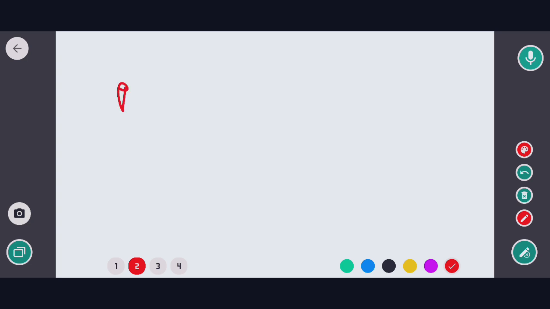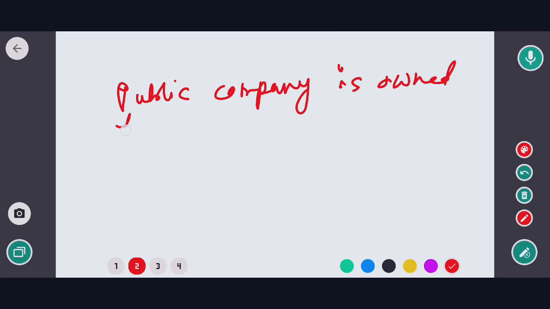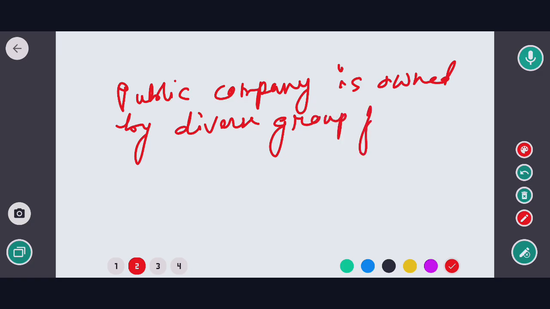So public company is owned by a diverse group of individuals.